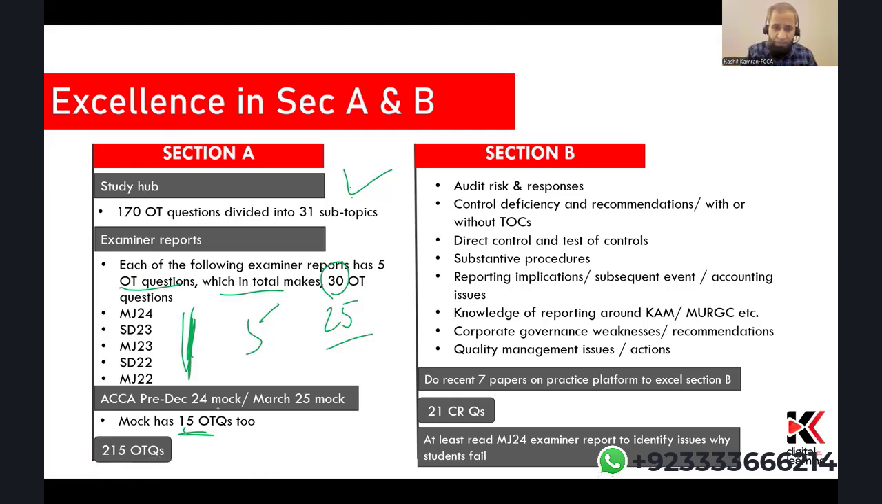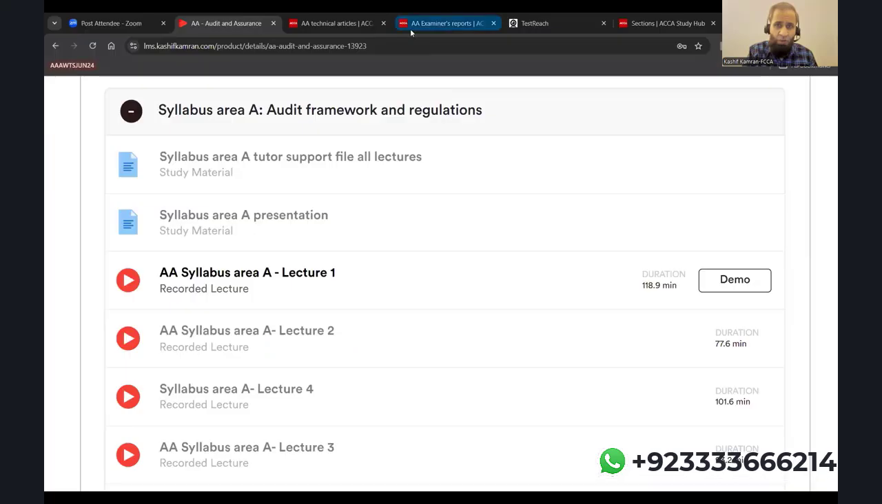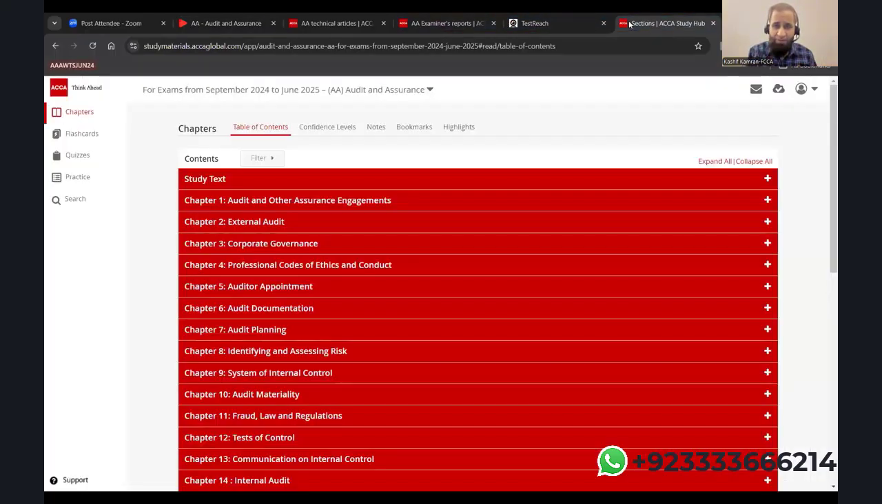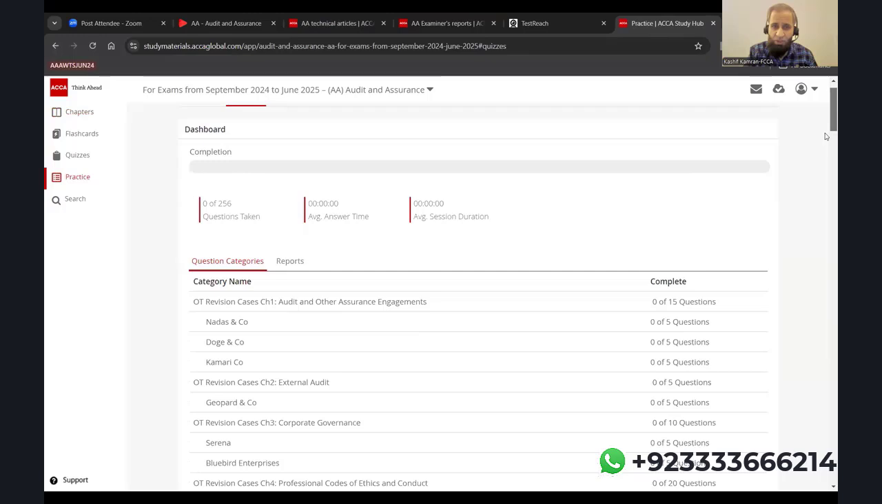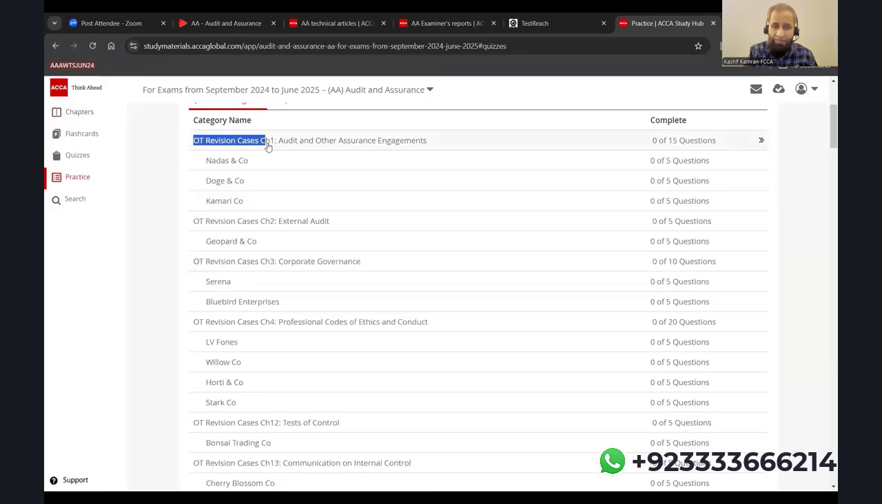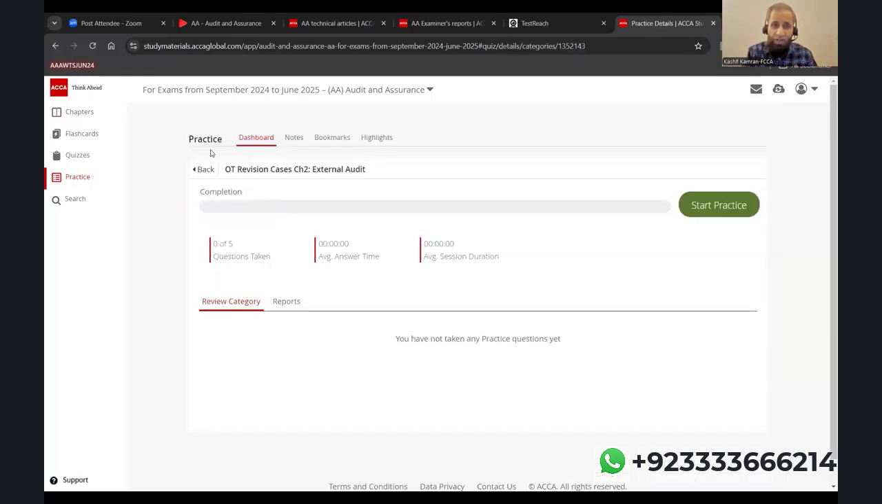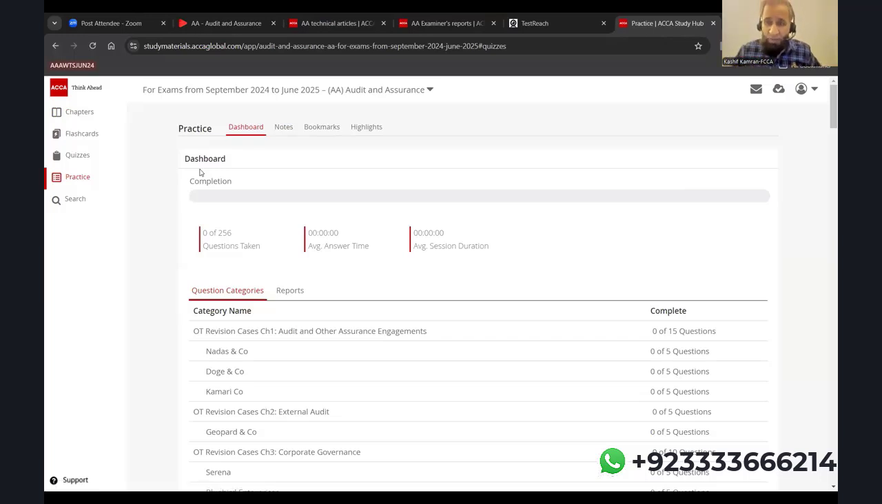I'll be showing you a glimpse of the study hub now, because we've already covered the section on OT questions. If you go to the study hub, this is how the study hub looks. You can read chapters where you think you want to, based upon your confidence level. But on the left panel of the study hub, you can see practice. You click on the practice, and that's where you find the OT questions. OT revision case chapter 1, OT revision case chapter 2. So they divided them into 31 chapters, and the total number of OTQs in all those 31 chapters is 170. So please ensure you complete this one.